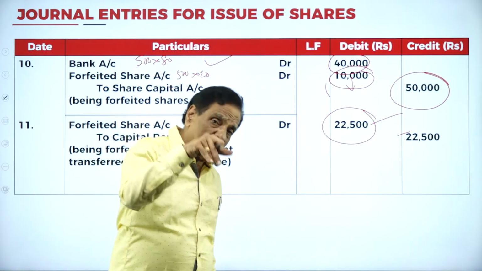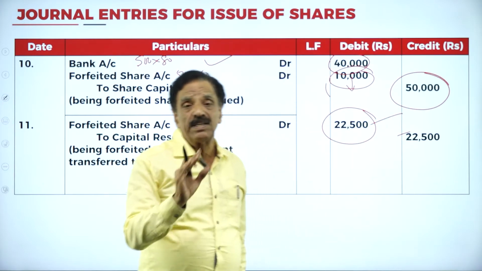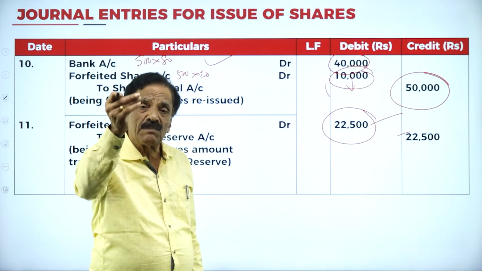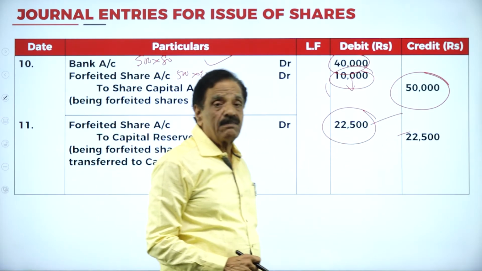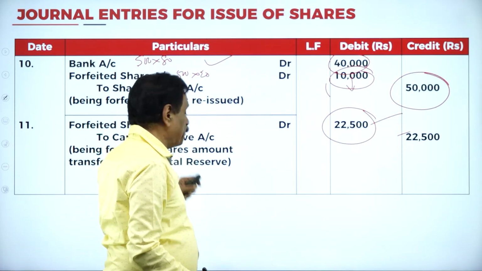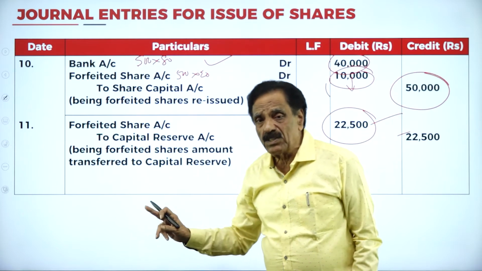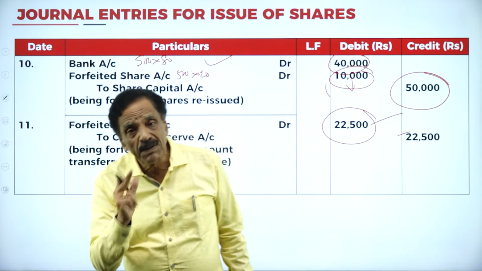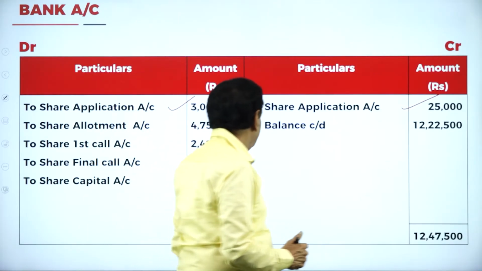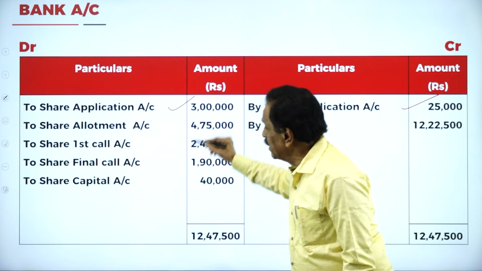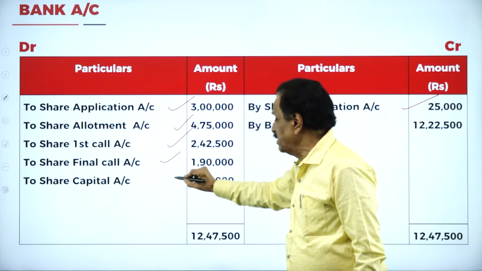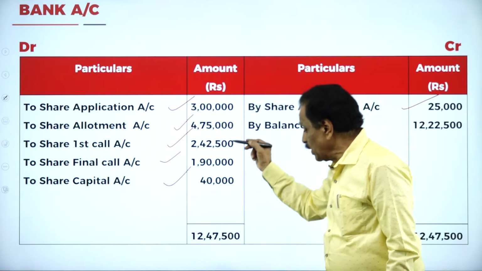If you go with the cash now, first how much do you receive? 32,500. Next, how much do you receive? 40,000. Totally we receive 72,500. Actually required is 50,000. 22,500 goes in favor of the capital reserve. The excess money will be credited to capital reserve. This money will be utilized when there is a shortage of funds. Then, when you prepare the bank account, we receive on application, on allotment, on the first call, on the final call, on forfeited shares, and on the share capital. Totally, how much do you receive?